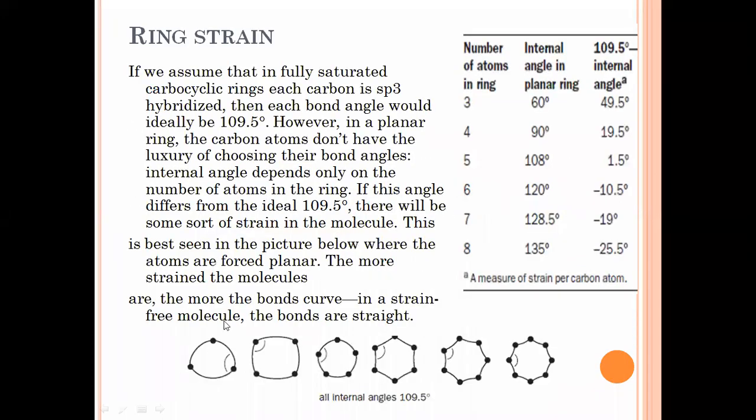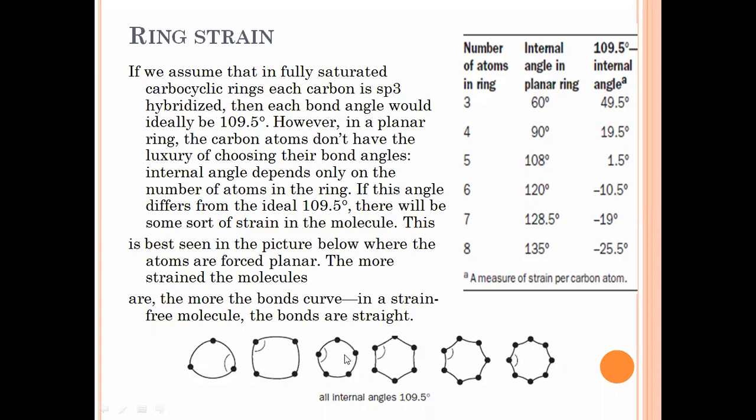Now we all know that these alkane molecules may exist in a cyclic form. They may form a cyclic structure at room temperature. At that time they are going to have some strain, and that strain is known as ring strain. So, what is the meaning of the word ring strain? If we assume a fully saturated carbocyclic ring, each carbon atom is sp3 hybridized. So, this is the structure of the cyclopropane molecule.